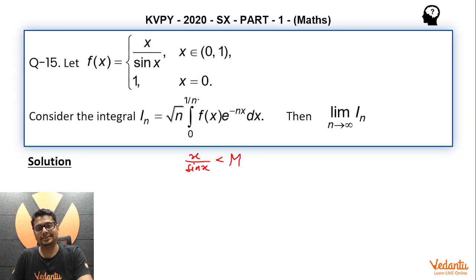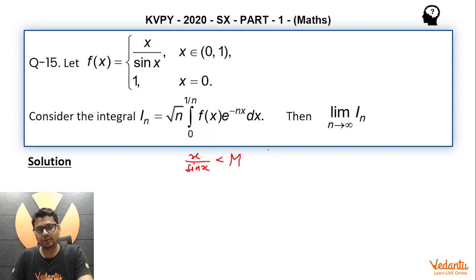As n increases, 1 by n decreases, so the interval becomes smaller and smaller, and the maximum value of f of x, which is x by sin x, gets further restricted. So I can take this capital M to be any constant value greater than 1 by sin 1, because x by sin x would not take a value more than that in any case. Why? Because x is restricted between 0 open to 1 open. So x by sin x is bounded by some constant capital M throughout this integral.